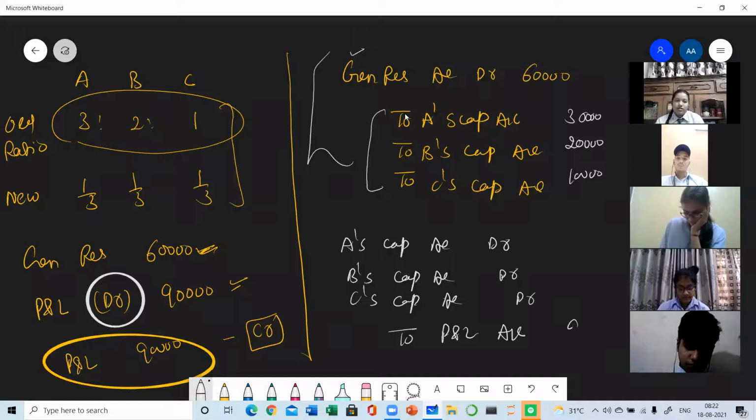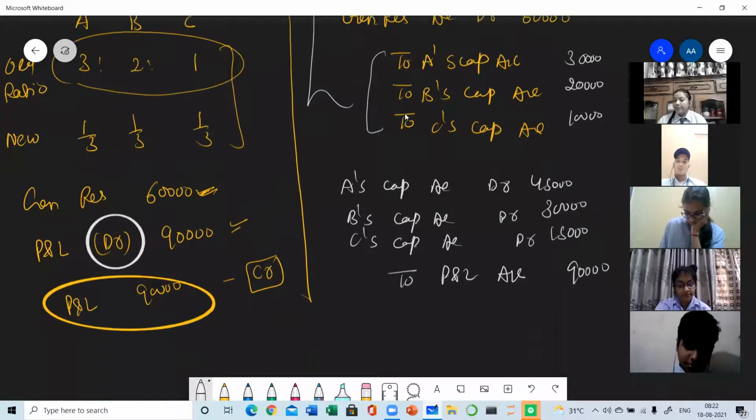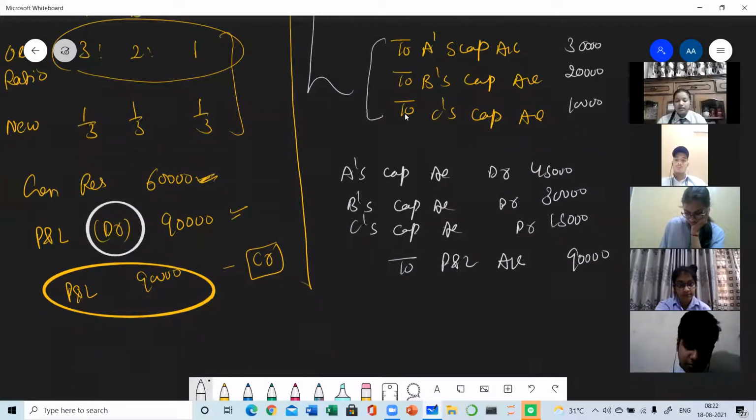So here the losses are 90,000. Now this loss will be divided in 3:2:1. So what is the amount? 45, 30, and 15. Now suppose, let's take one more example, the same case. Now suppose this debit balance is not written here.